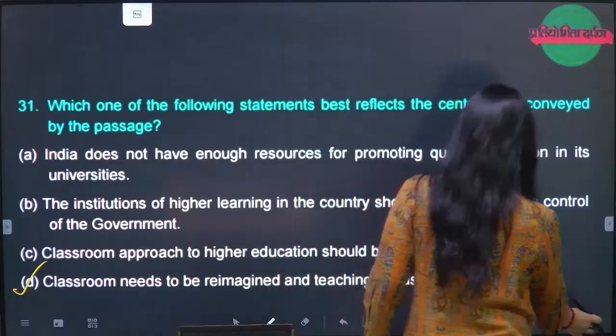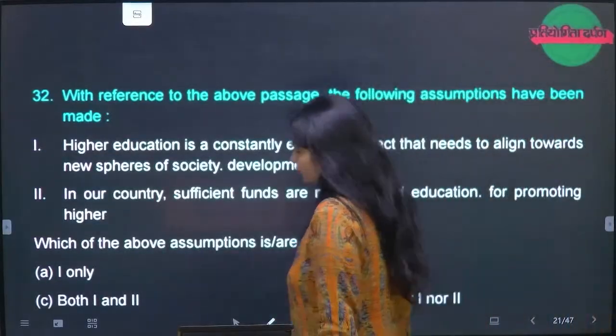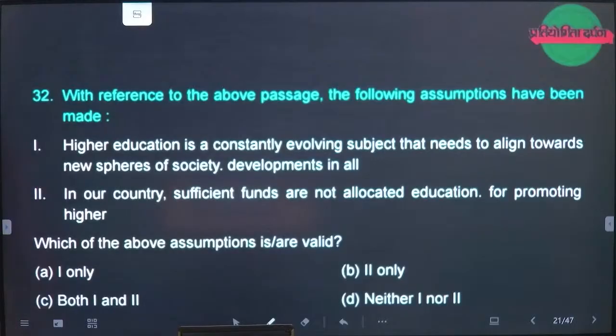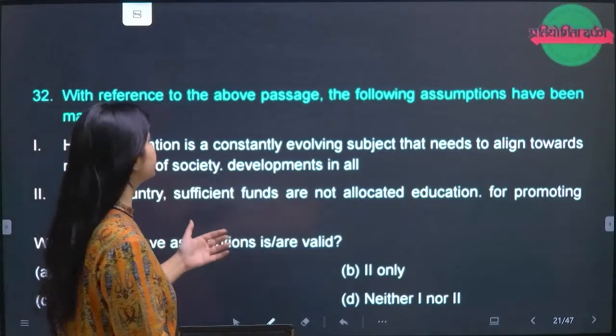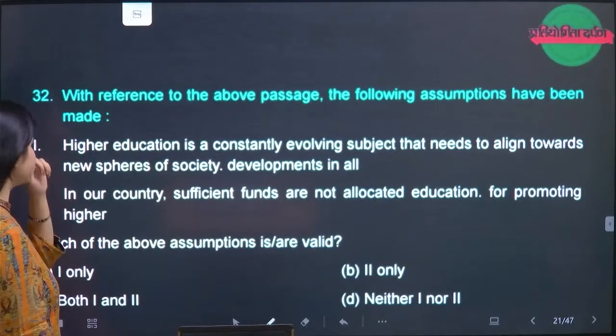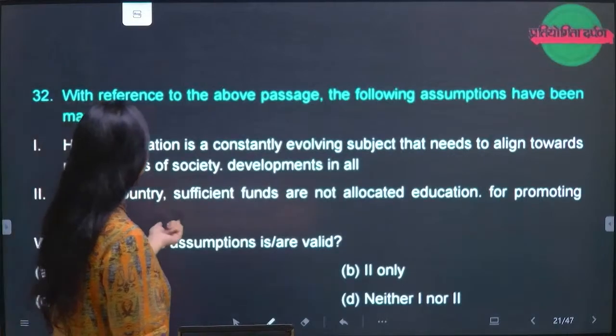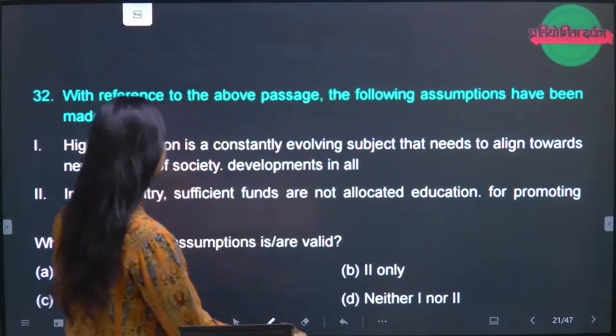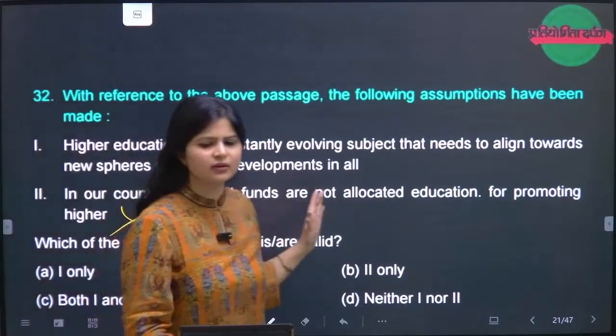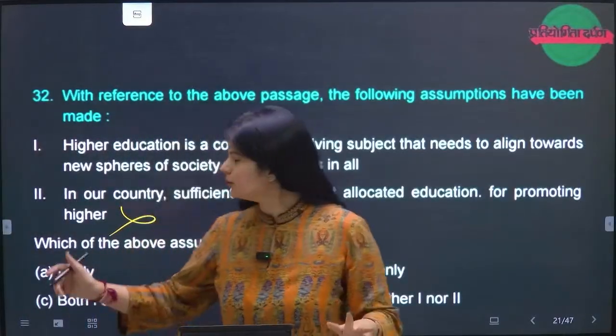Next, quickly moving to question number 32. Please read out this question 32. Higher education is a constantly evolving subject that needs to align towards the new spheres of society and development in all. The second is saying in our country sufficient funds are not allocated. Not at all. Nothing has been mentioned.